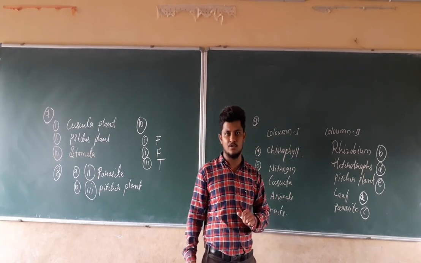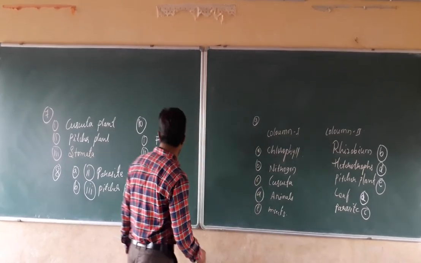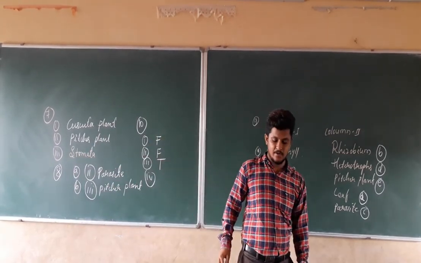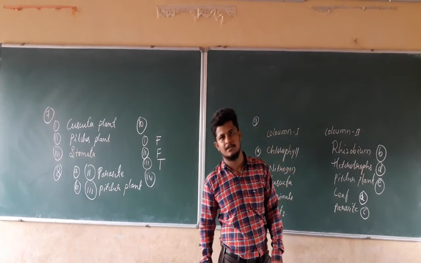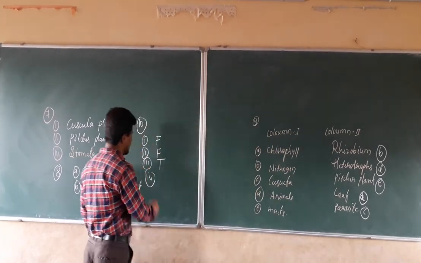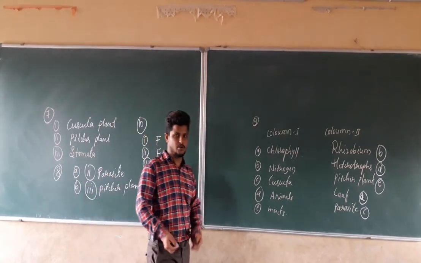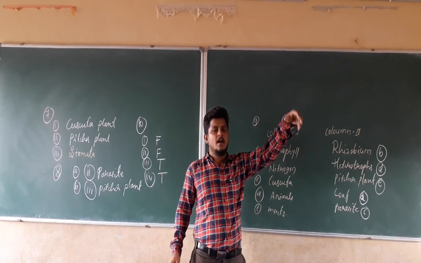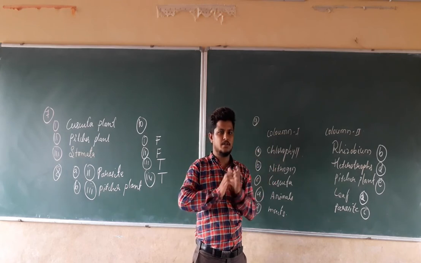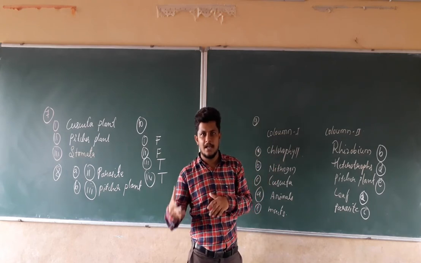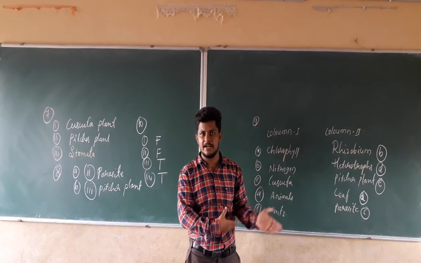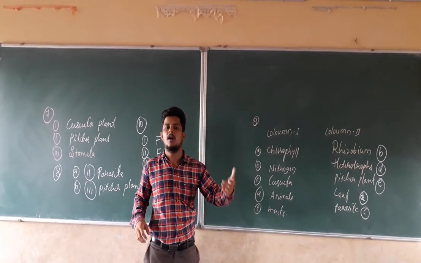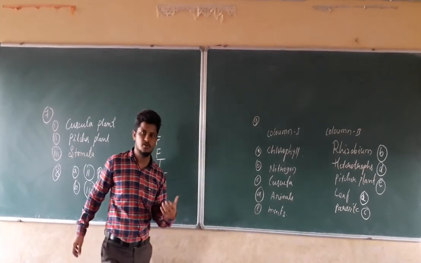It is true. And the fourth statement is nothing but: solar energy is converted into chemical energy during the photosynthesis. Which is true. Why is it true? Solar energy which comes from the sun is absorbed by the chlorophyll, and the chlorophyll converts the solar energy into the chemical energy for the purpose of the conversion of carbon dioxide and water to the carbohydrate. So they are going to convert those things into what? Chemical energy. So this statement is also true.